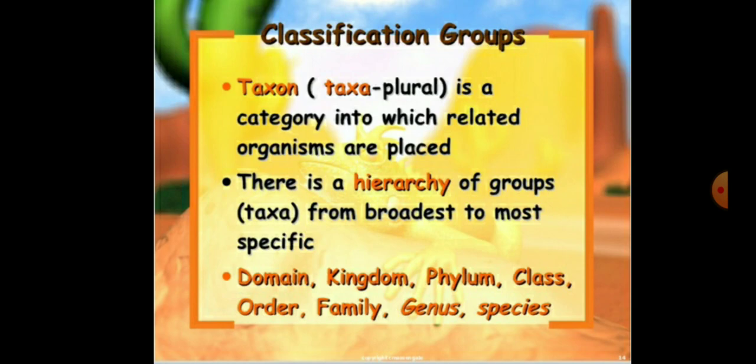So each category is referred to as a unit of classification which represents a rank, and it is commonly called the taxon. In other words, we can say the taxon is a category into which related organisms are placed. There is a hierarchy of the groups from broadest to most specific. Like first is domain, then kingdom, then phylum, class, order, family, genus, and the species. First we are going to start from the species.